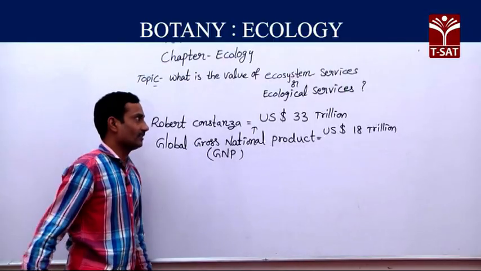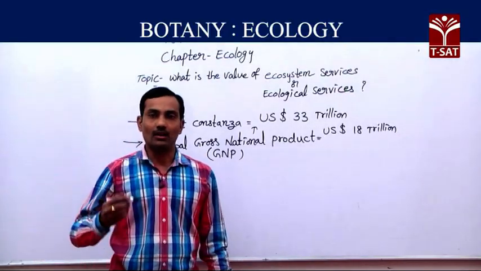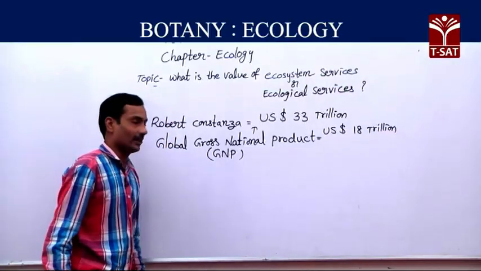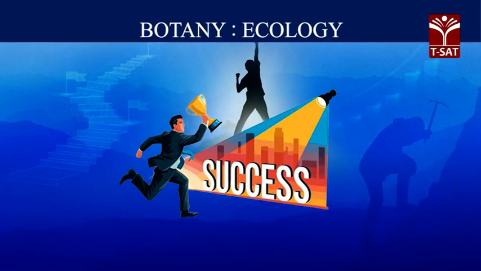The total ecological services or ecosystem services are broadly divided into 4 different categories, which we are going to study now.